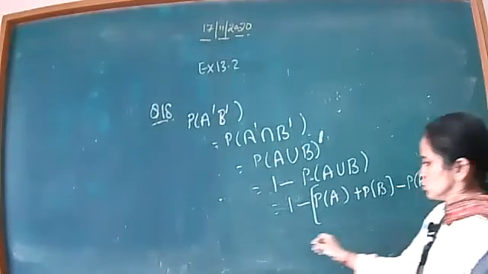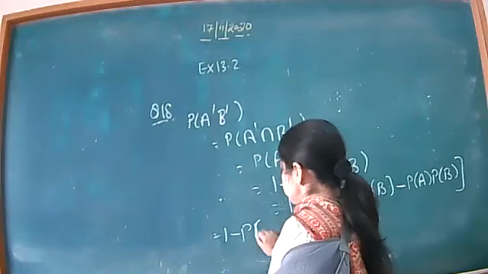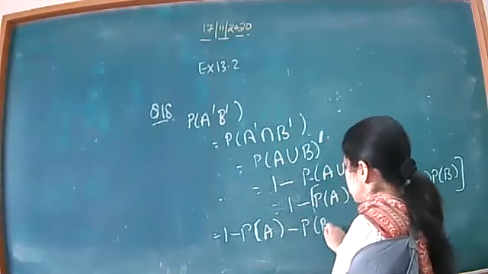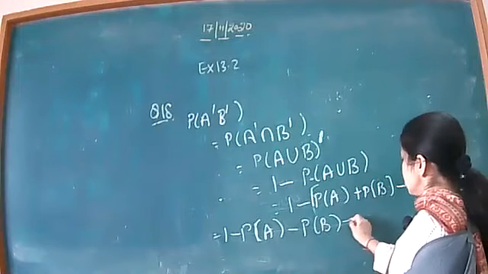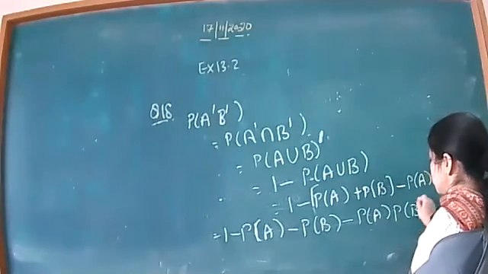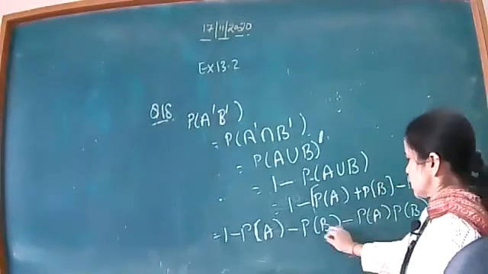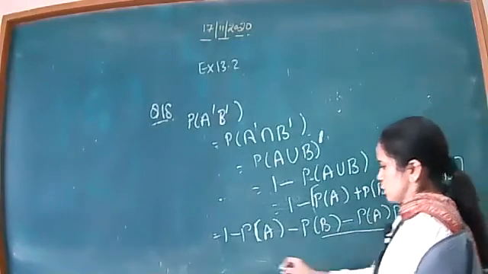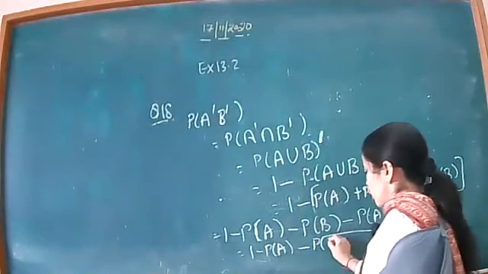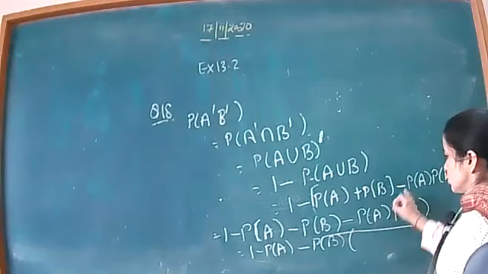Now, what we have to do? We have to open the bracket: 1 minus probability of A minus probability of B, now plus probability of A, probability of B. Now factorize it. Take common probability of B. What do you get here?